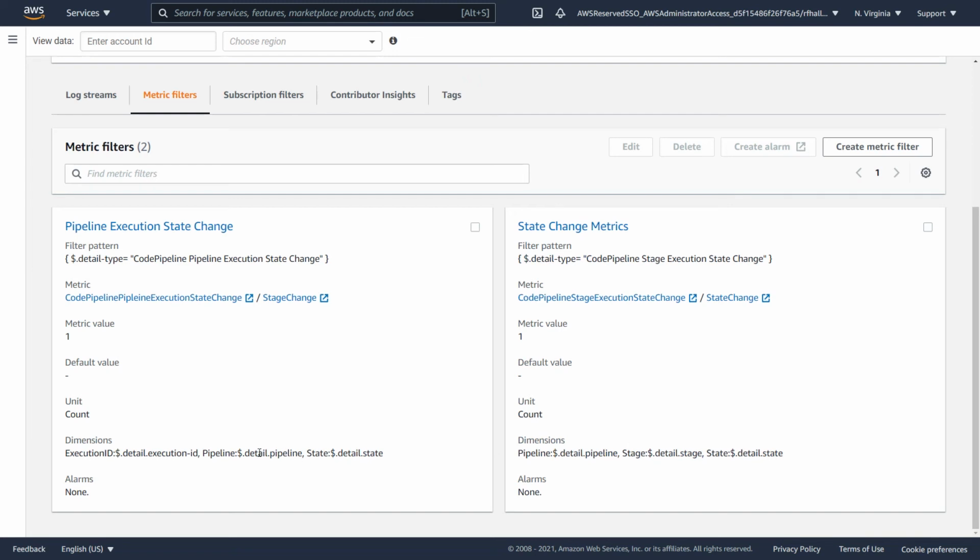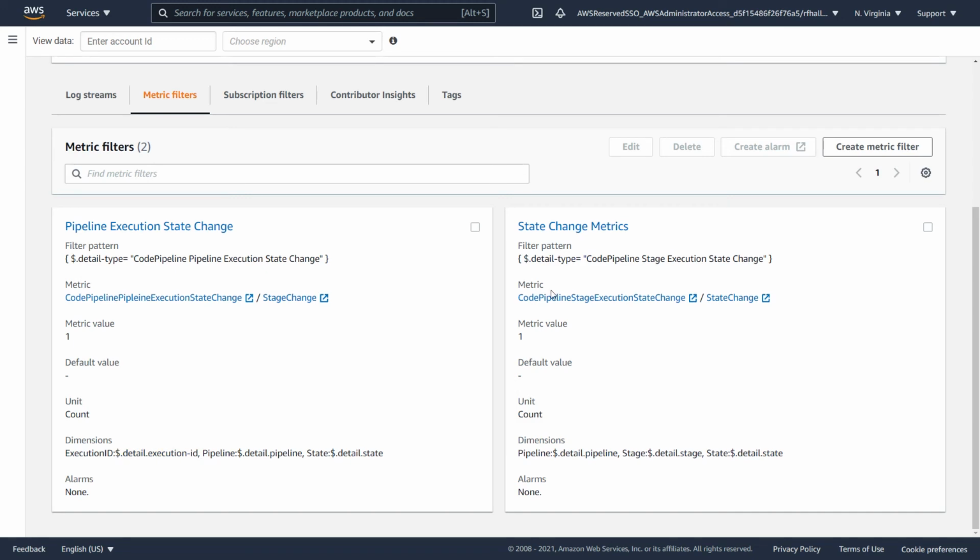On the other hand, we can also get even more granular, or even higher cardinality, where we start looking at our pipeline state changes by execution ID, meaning that we can get a distinct metric data point for every execution ID, every pipeline, and every state it went through. While this may create many CloudWatch metrics, we don't necessarily need to be as concerned about the cost, because we're only publishing the metric once in regards to the execution ID.